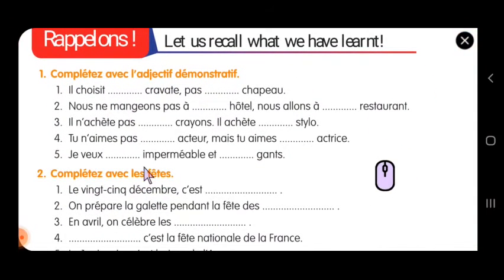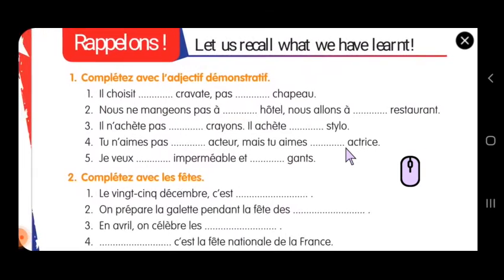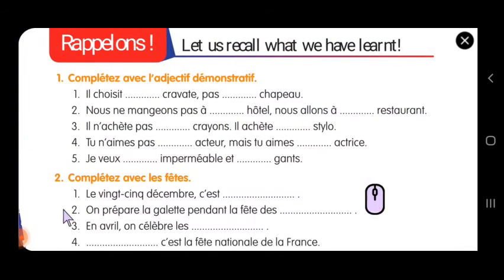The first one is cet, because acteur starts with a vowel. And here it is cette. Why? Because even though it starts with a vowel, actrice is feminine. So the answer is cette. I'll read it once again. Tu n'aimes pas cet acteur, mais tu aimes cette actrice.